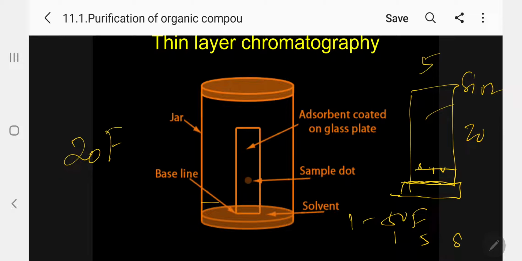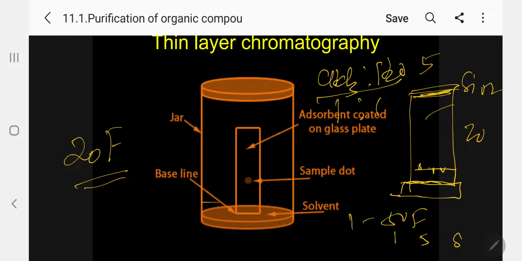After running, when the solvent reaches the top of the glass plate, I have to use a suitable solvent. For example, chloroform and methanol, because in this normally all compounds will come. Let me say a 1:1 ratio solvent. Suppose for the 20th fraction I find there is one spot here.